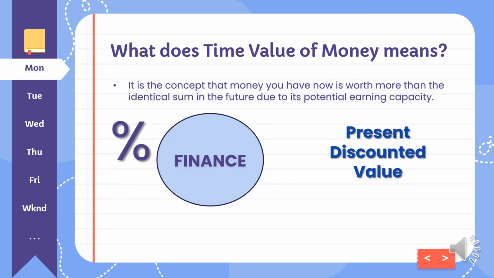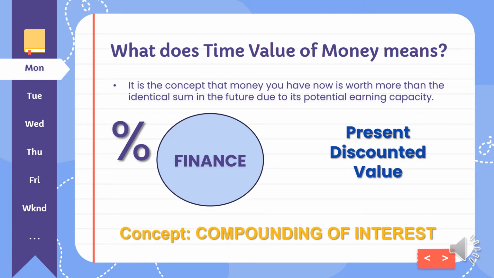Yung halaga ng pera na meron ka ngayon ay maaaring maging iba yung halaga sa hinaharap. Yung konsepto ng interest na meron dito sa time value of money ay ang compounding interest. Interest rate, the greater the rate, the larger the interest. And as a result, it is the future value. In time, the longer the money is left in the account, the more interest it gains. So, mamaya po, pag-uusapan natin yung tungkol sa interest.